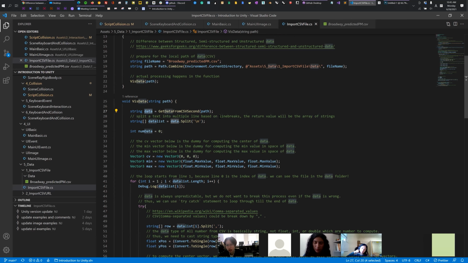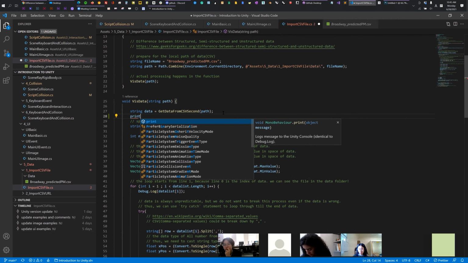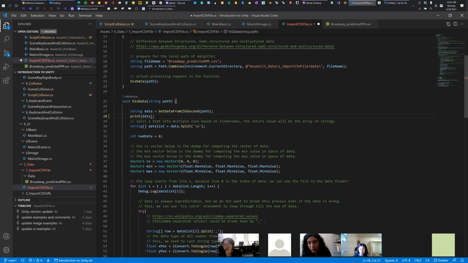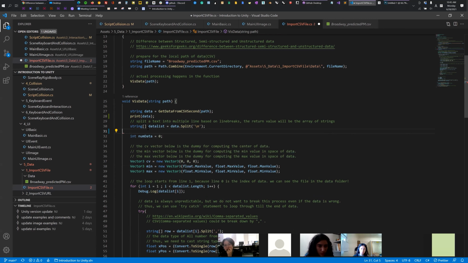Then we want to split the string at the line breaks so that we get a list of the data. Actually, we can print the data, which is a good way to understand how the algorithm works.